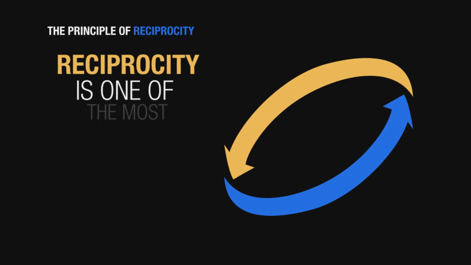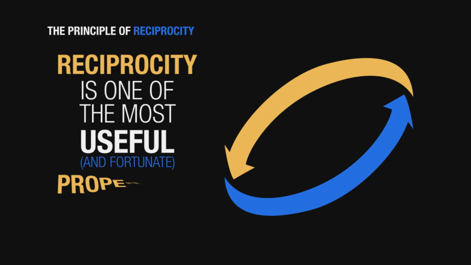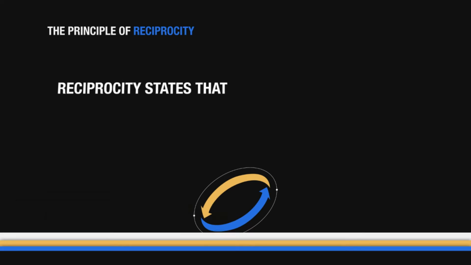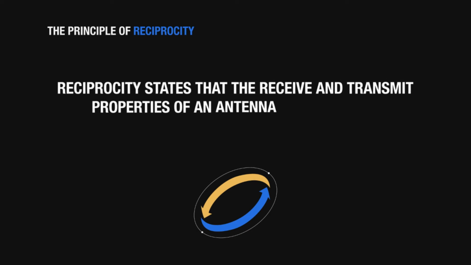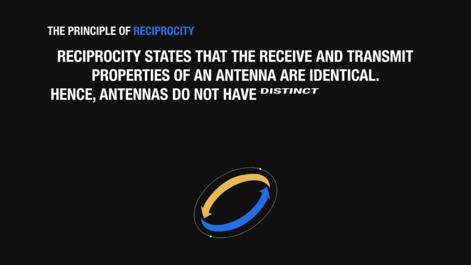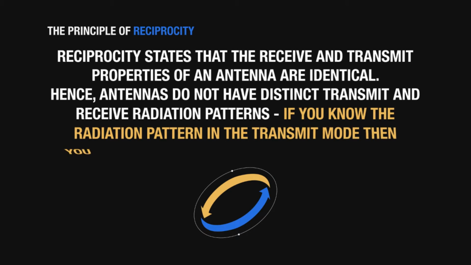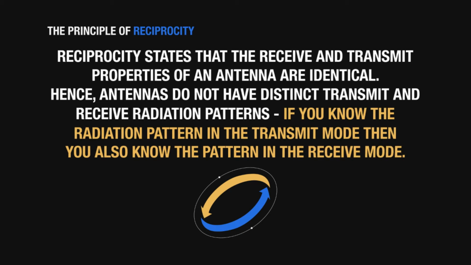So one very important principle about antennas is the principle of reciprocity. The principle of reciprocity states that receive and transmit properties of an antenna are identical. We just saw before that antennas can be seen as a transducer from a guided wave to a propagating plane wave, and vice versa, from a plane wave to a guided wave, so we can distinguish between transmitting and receiving antennas.